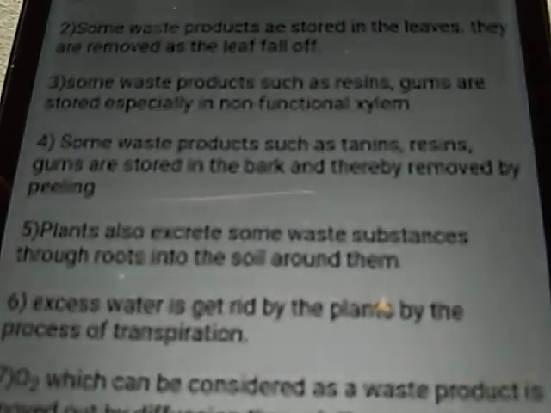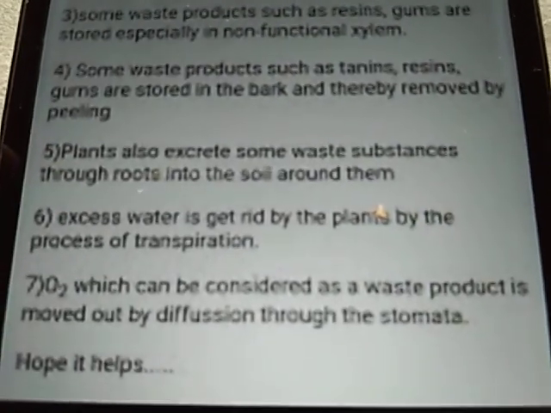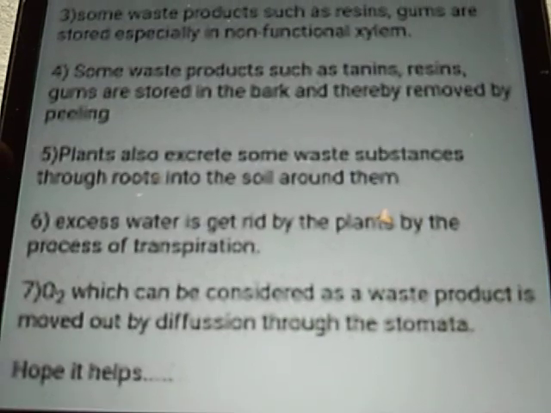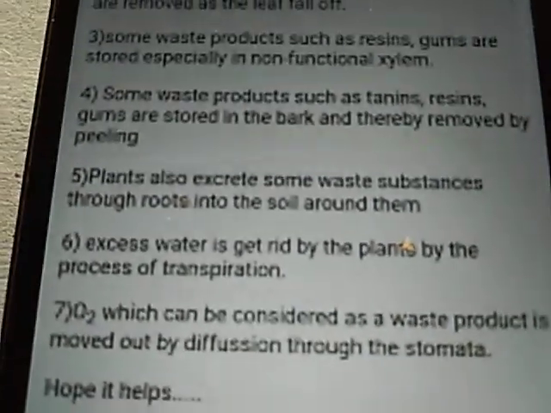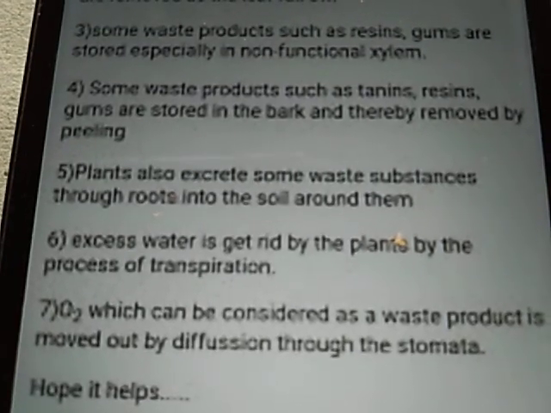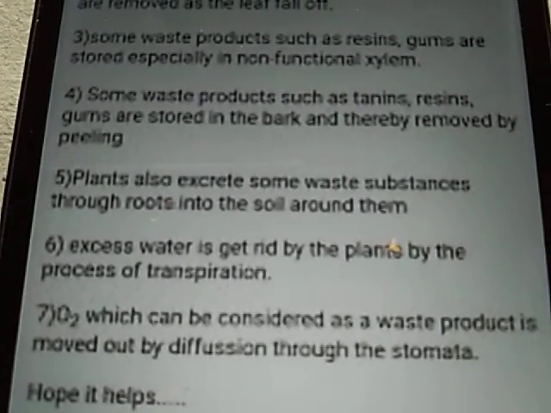Thereafter they are removed when it peels off. And fifth one, plants also excrete some waste substances through roots into the soil. Sixth one, excess water is gotten rid of by plants by the process of transpiration.